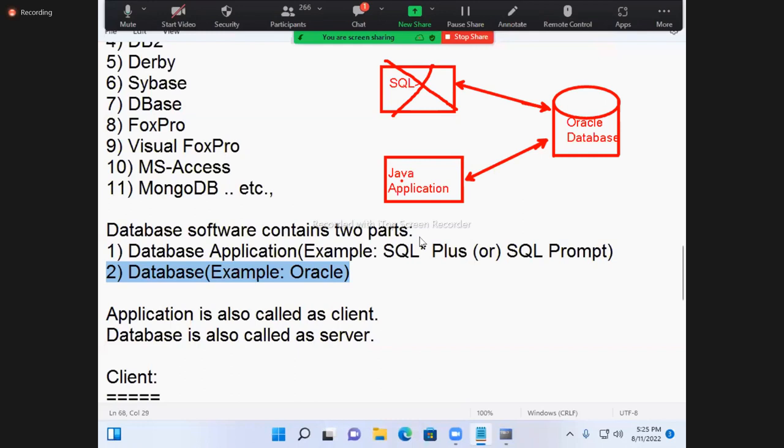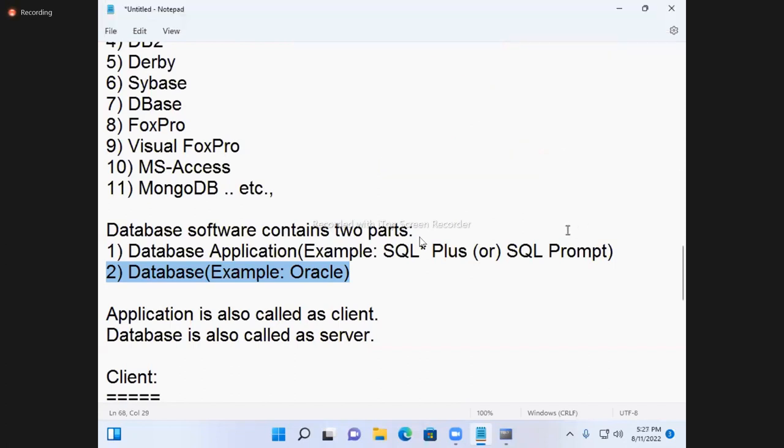That Java program will communicate with the database. But in a Java program, you are using SQL again, because Oracle cannot understand Java. Oracle can understand SQL only. Here, we don't require this one. We are going to use a Java application. With this Java application, we'll send SQL queries. Like that, you are learning. Got it? That is the reason JDBC is required.